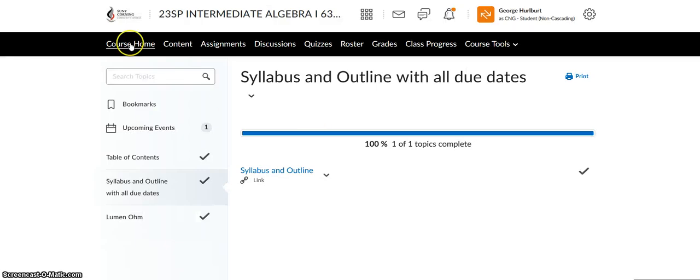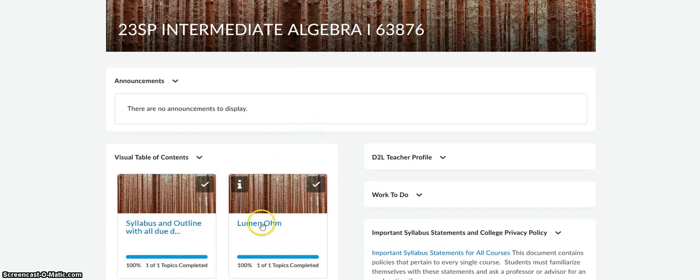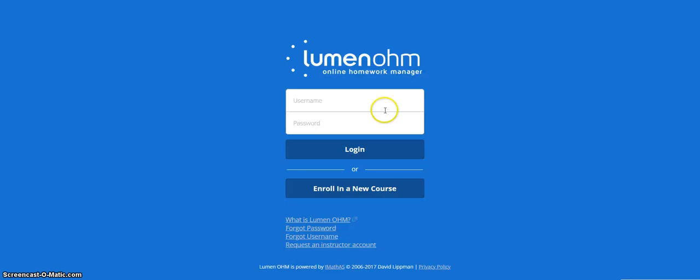All right, the next thing you're going to do is go into Lumenome. Most everything we're going to do on this course is in a software called Lumenome, and this is part of the Open Educational Resource. So you will need this course ID and this enrollment key the first time you go in. Once you use them the first time, you'll never need them again. So you're going to come to Lumenome and click on here, and it's going to take you to this,